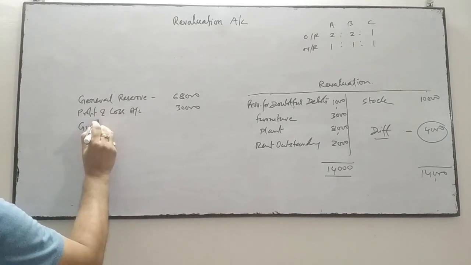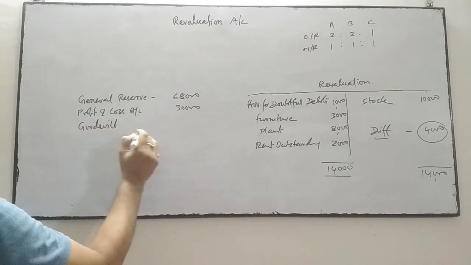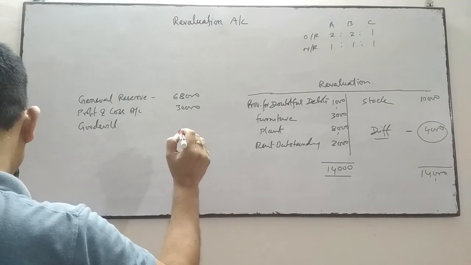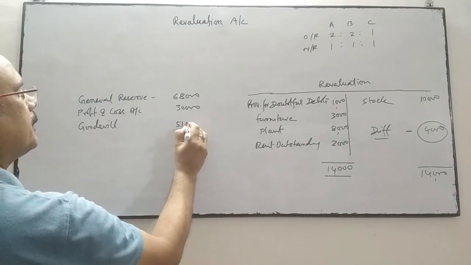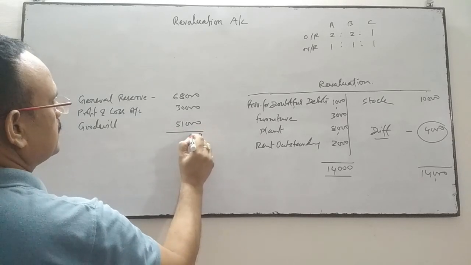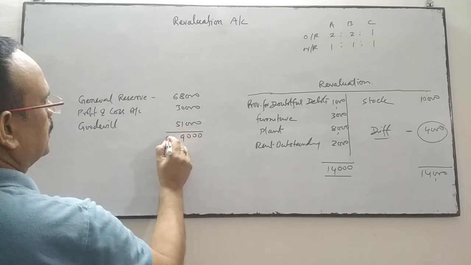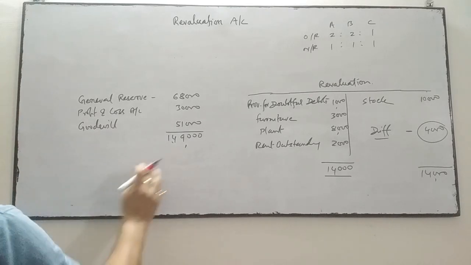Goodwill on the date of change in profit sharing ratio is valued at rupees 51,000. So the total is 1,49,000.